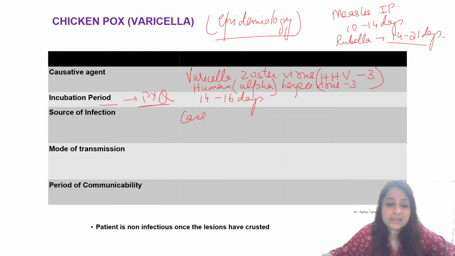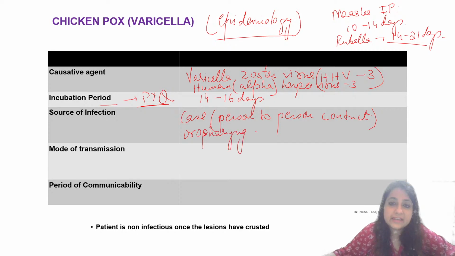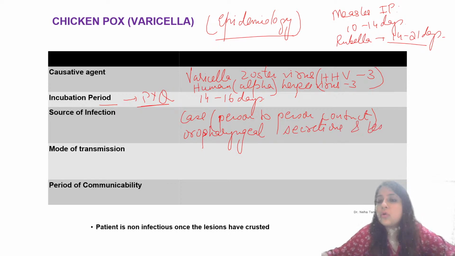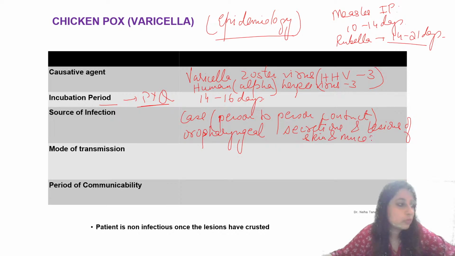Source of infection again is the case, okay? Plus there is person to person contact. Then it can also spread via oropharyngeal secretions and also lesions of skin and mucosa. So that is the mode of contact. Remember that. These are all important questions.